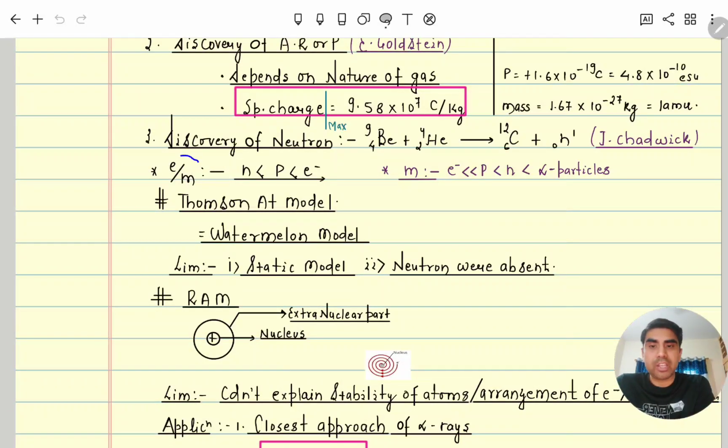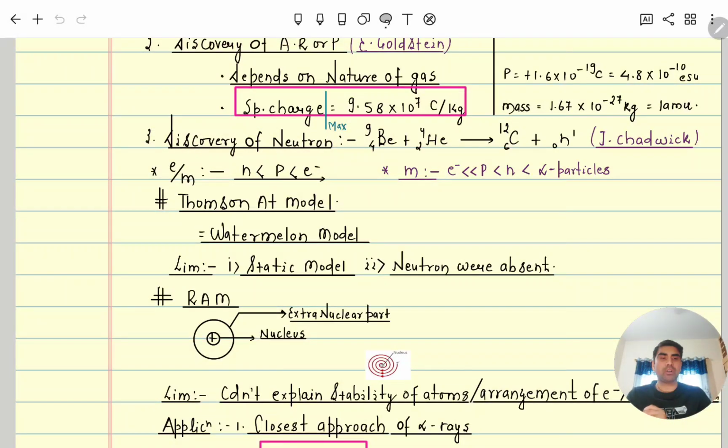Now in the e by m value, the less the mass, the more the specific charge value. So the electron's mass is less, so its specific charge value is more. Then for the proton and neutron: for the neutron, the specific charge value is 0, because in q by m, q is 0, so its specific charge value is 0.